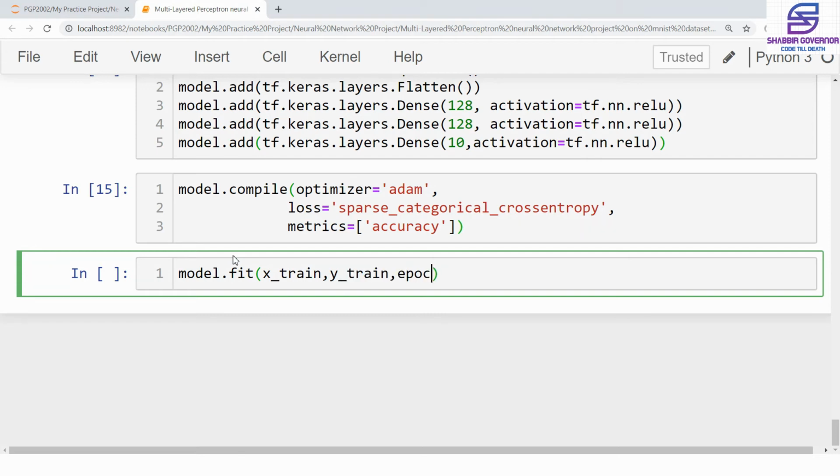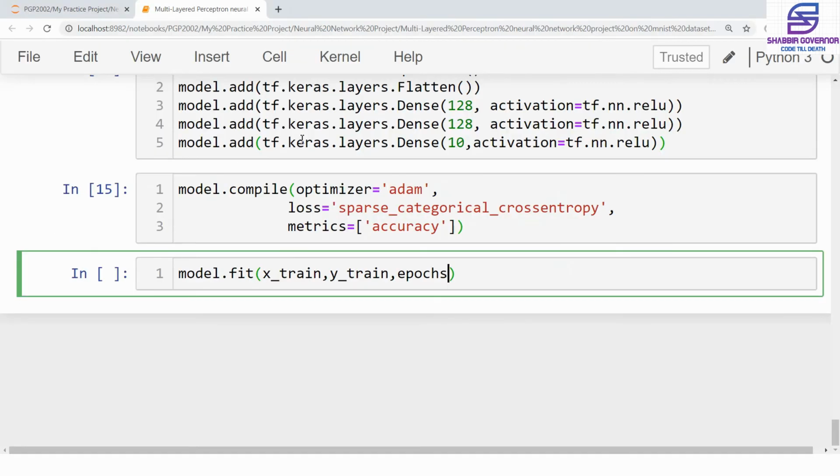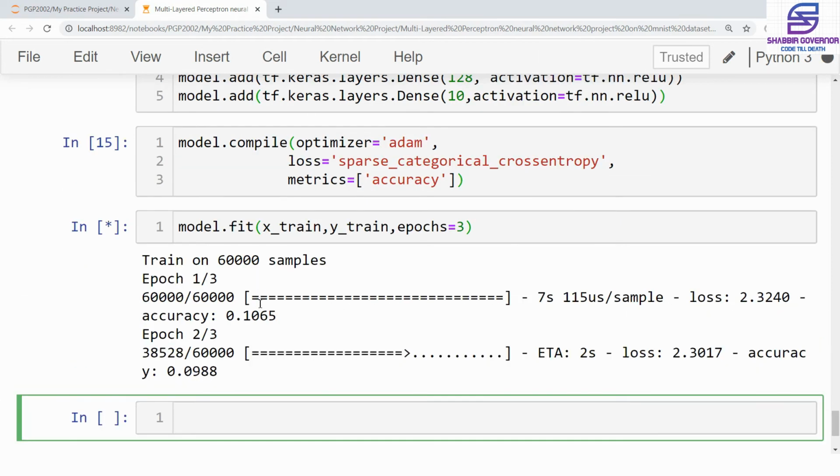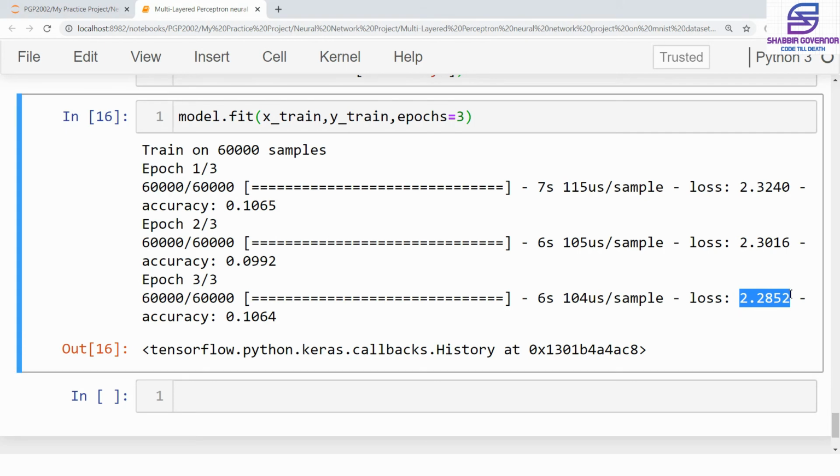The third aspect is the epochs, which is the number of times you want to train the neural network, so that it actually optimizes the weights shown in the connections that we have between the layers. For this video, we'll specify the number of epochs equal to 3, and we fit the data. Finally, you can see that in the third epoch, we got a loss of around 2.2852, which is very small.